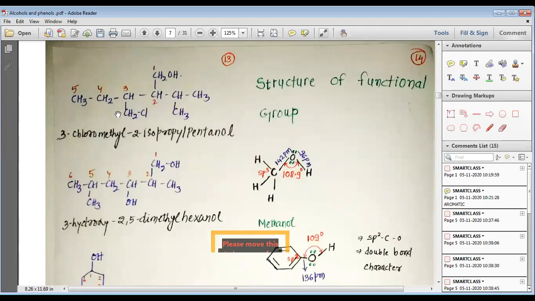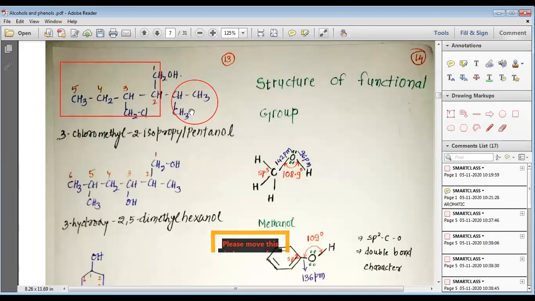Now look at this. If we want to find out, we will find this is the longest carbon chain. So my dear students, we will have to study this chain as the longest chain. And that is why on the 2nd carbon we have an isopropyl group. A 3 carbon group, which is the isopropyl group. This group is known as the isopropyl group, my dear students.